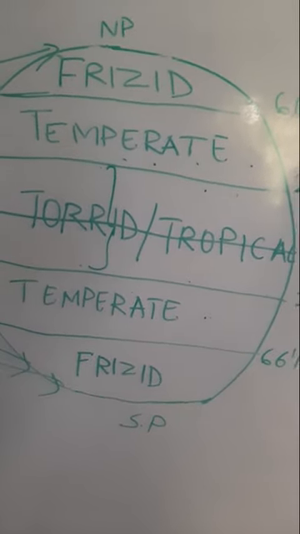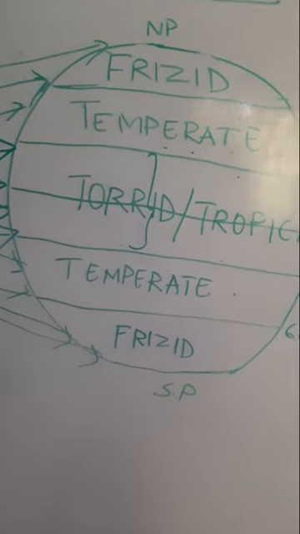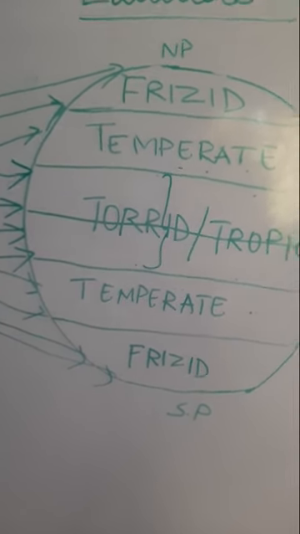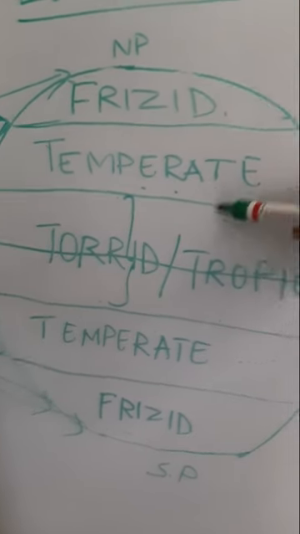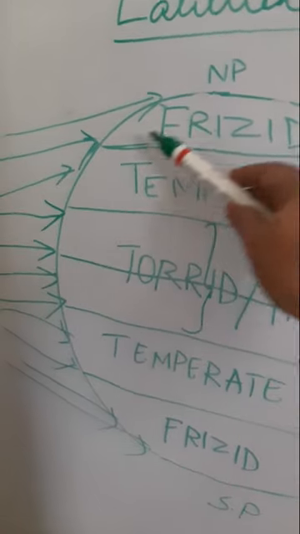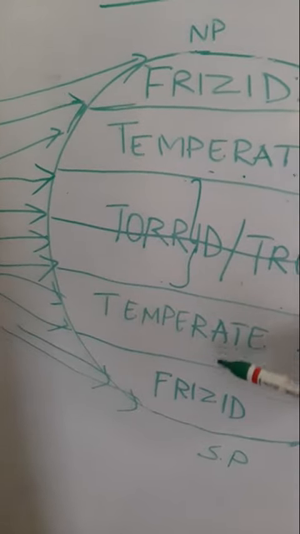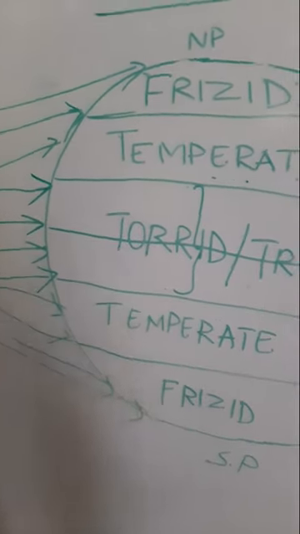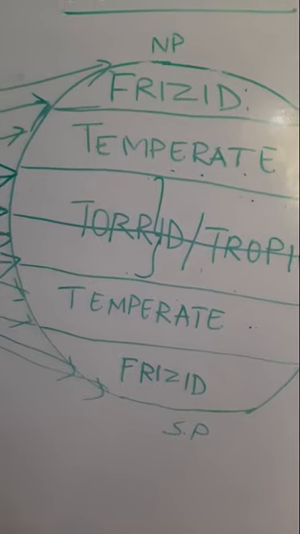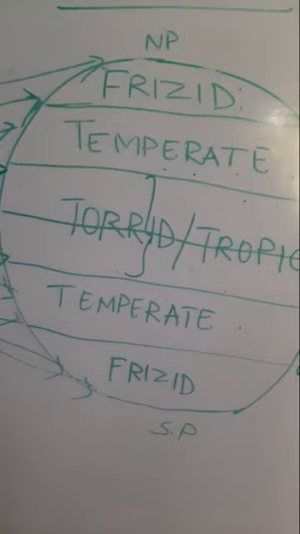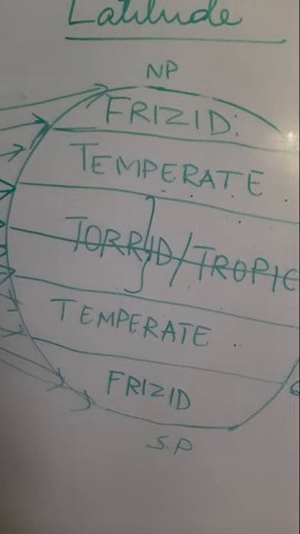more amount of sun rays, and we have the seasons, that is summer season is enjoyed in the northern hemisphere when the direct rays are more in the northern hemisphere. When the direct rays are more in the southern hemisphere, we find there is summer in the southern hemisphere and winter in the northern hemisphere. So in this way, latitude is important.